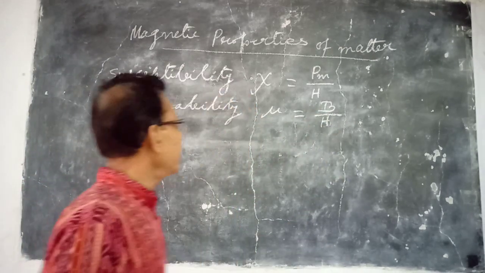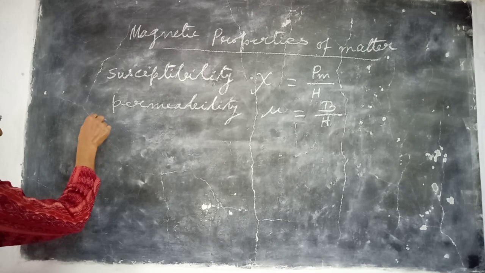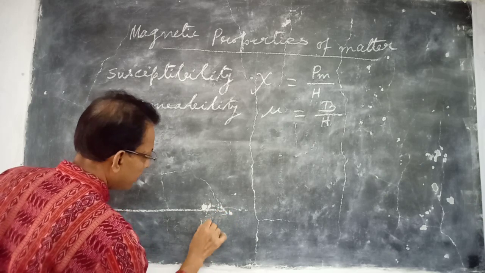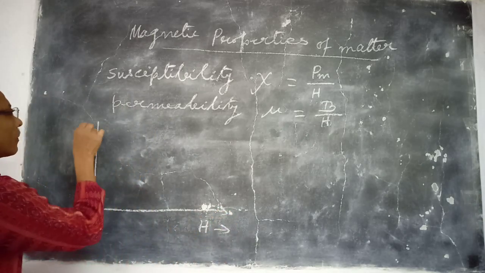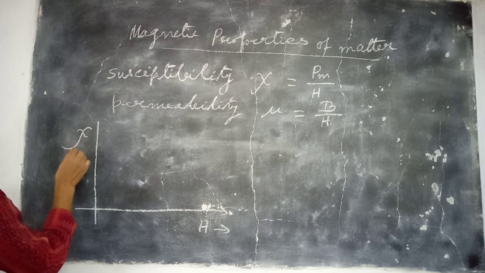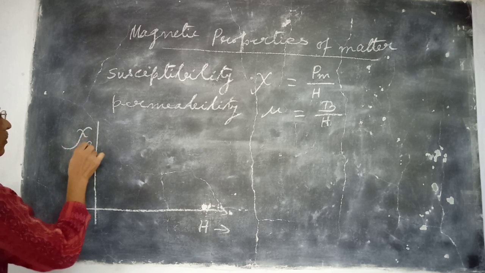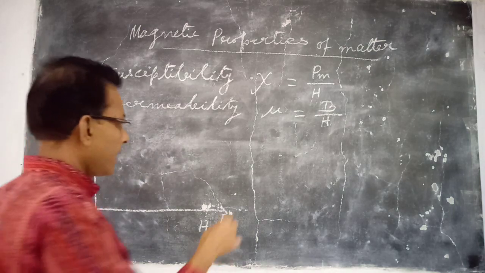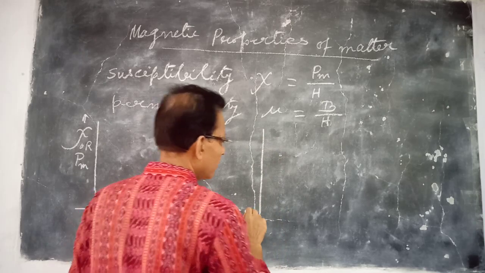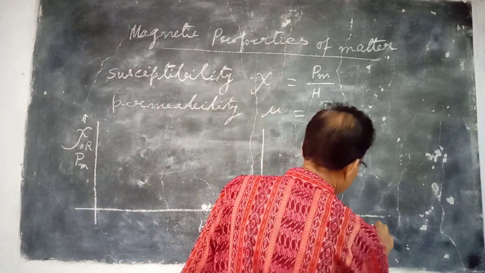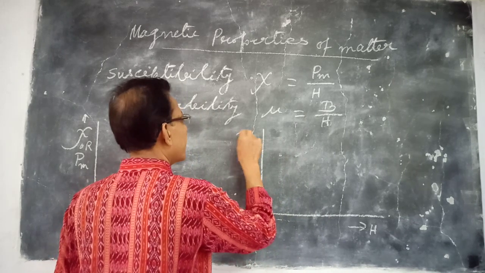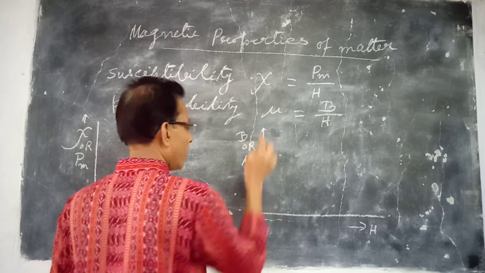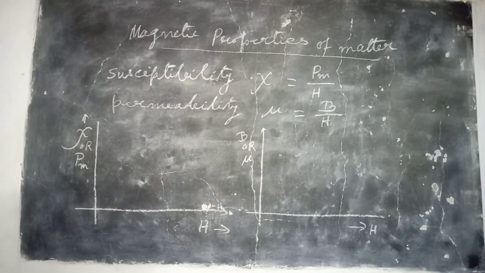Now, if we plot chi versus the external magnetizing field H, chi or say Pm, the intensity of magnetization, along the y-axis, and here in this figure we plot the magnetic induction B or say permeability mu with the external magnetizing field.